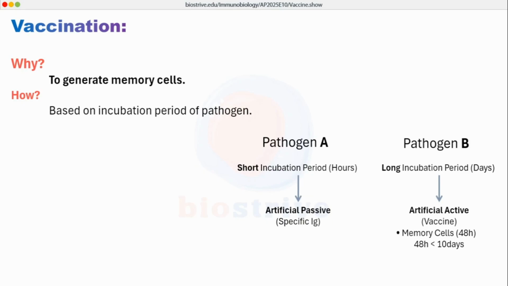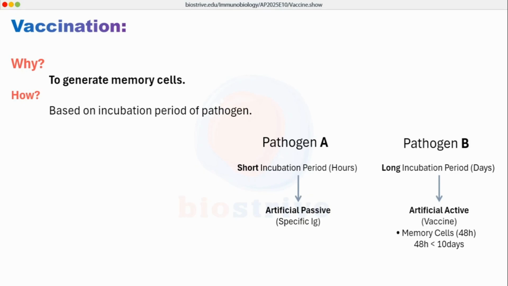So if a person is going to some kind of forest where there is high probability of getting infected due to contaminated water or contaminated food, we give that person a specific vaccine against salmonella. So now his body will make specific memory cells, and when the body of that person comes in contact with salmonella, there are memory cells already present and they will initiate the immune response, and the pathogen will be neutralized and there will be no disease.